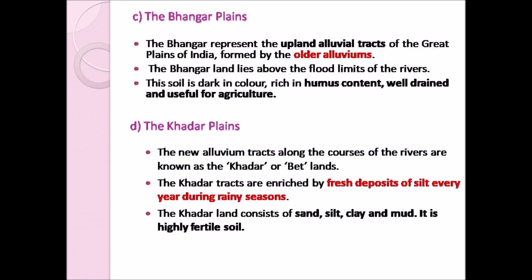The Bangar land lies above the flood limit of the rivers, that is, this soil is found far from the river basin, and this soil is less fertile and therefore not suitable for agriculture. On the other side, Kadar Plains are found close to the river basin. So therefore this soil is very fertile and it is very suitable for agriculture.